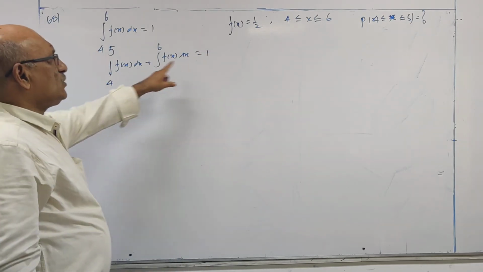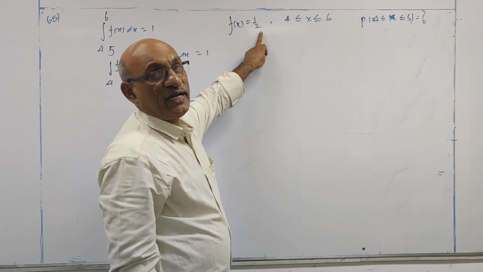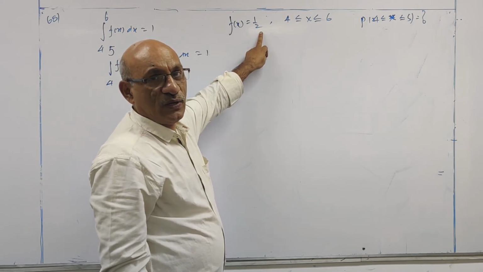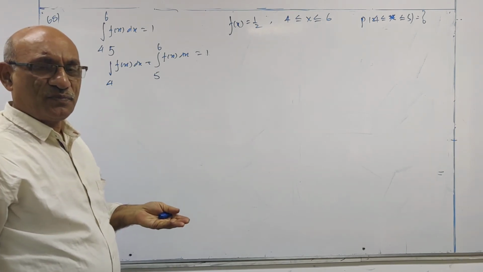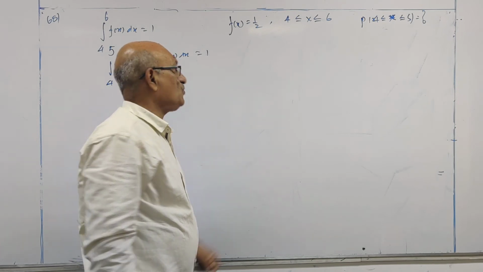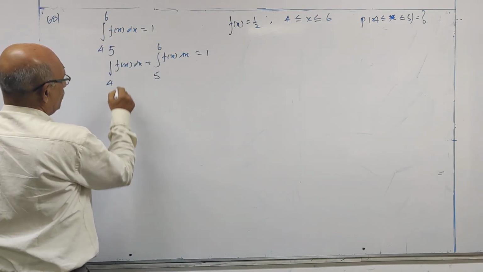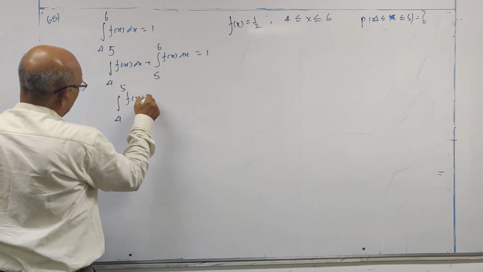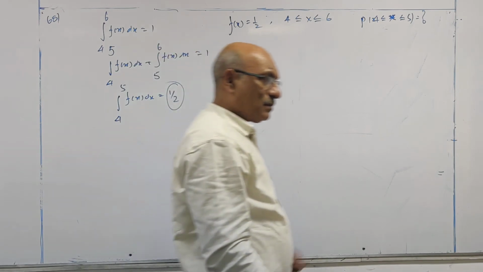The total area should be equal to 1. But what is given? F of x should be taken as half, because it is expressed as 2. Suppose if it is expressed as 3, maybe it is 1 by 3. But here f of x is 1 by 2. So integral 4 to 5 f of x dx is half. This is what you have to take.